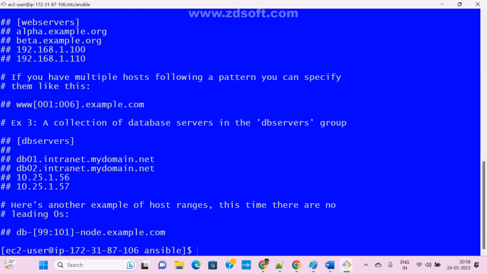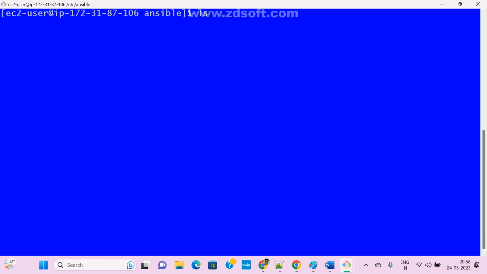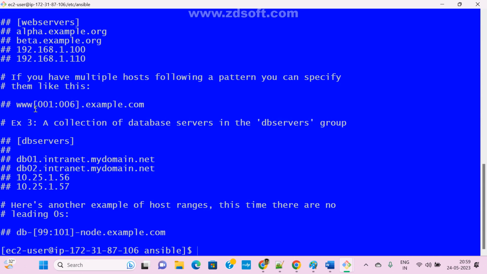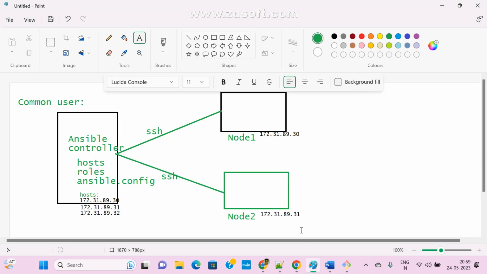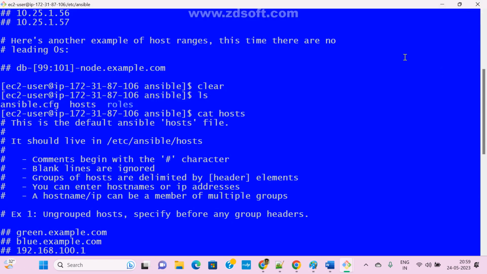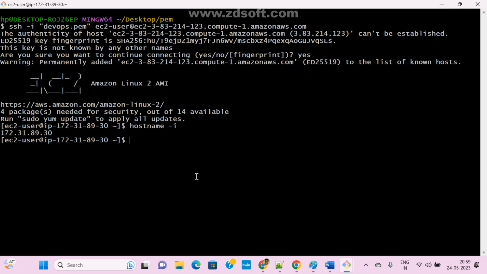Clear? Does anyone have any doubt here, guys? Tell us. So cat space host file. Now this is okay. Now we got it, right? We just need to remember that we need to add your host IPs in this host file. That's it. How it is connecting, anyway, will come. My Ansible software is ready.